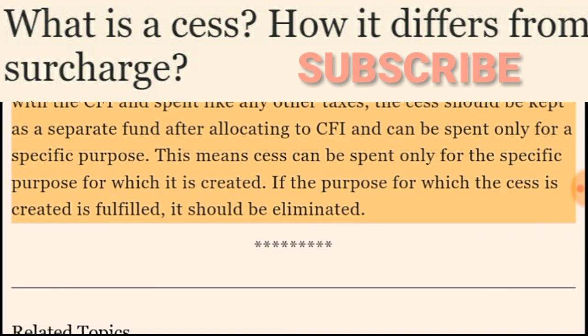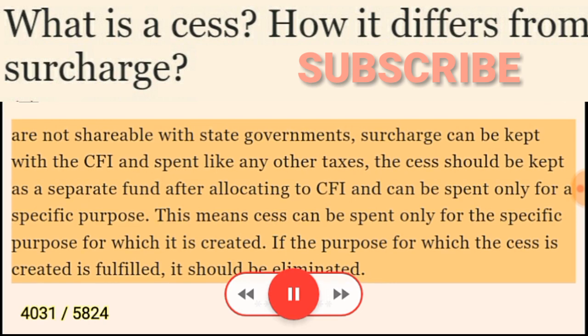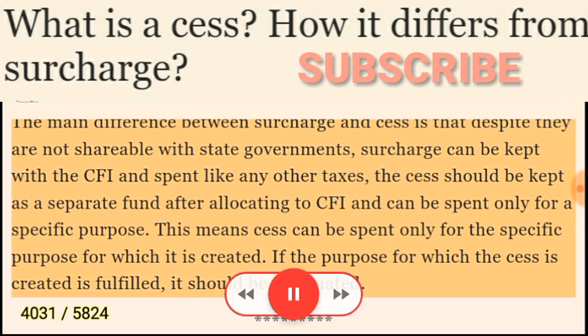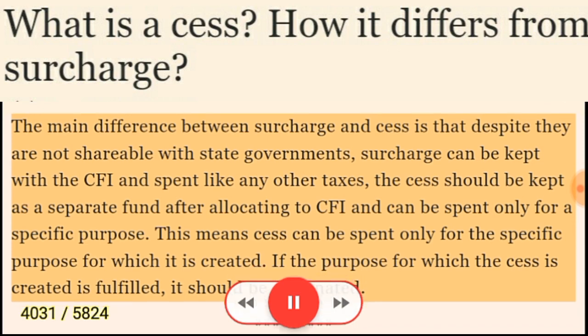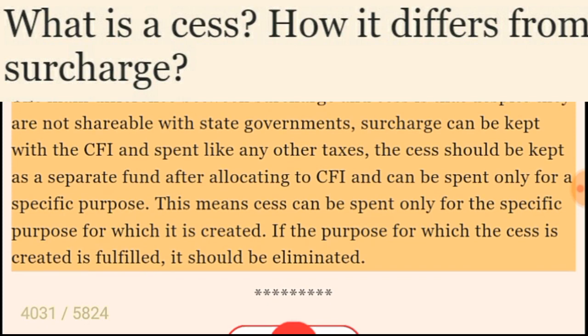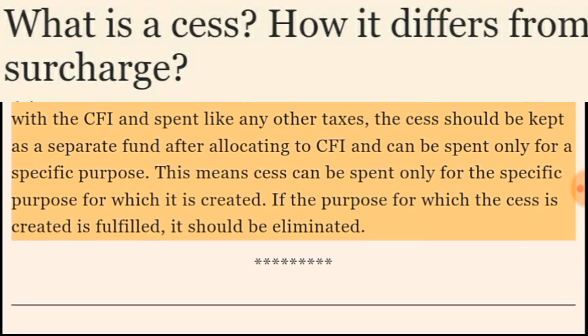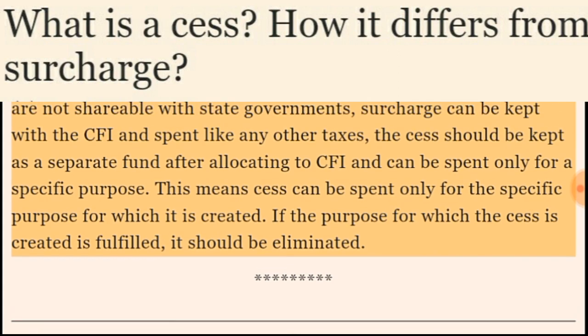The main difference between surcharge and cess is that, despite both not being shareable with state governments, surcharge can be kept with the CFI and spent like any other taxes. The cess should be kept as a separate fund after allocating to CFI and can be spent only for a specific purpose. This means cess can be spent only for the specific purpose for which it is created. If the purpose for which the cess is created is fulfilled, it should be eliminated.